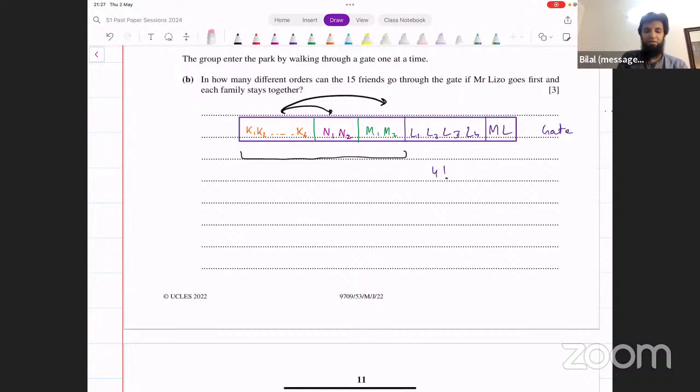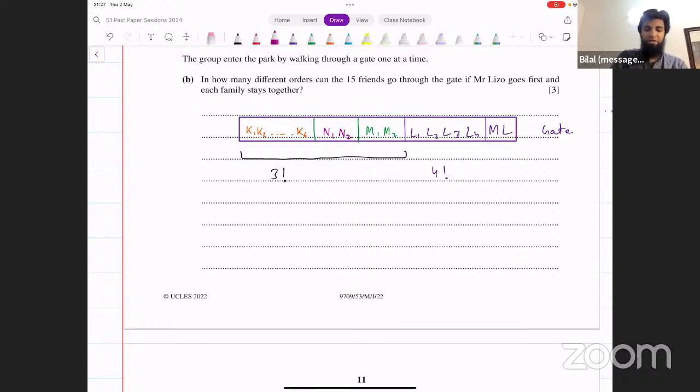They can switch places with each other. So these three boxes that we've got, they can actually switch places with each other. The two boxes on the right side cannot move. But the three boxes that we have on the left side, they can switch places with each other as well. In how many ways can they do that? 3 factorial ways. 3 boxes, 3 factorial arrangements for those 3 boxes.